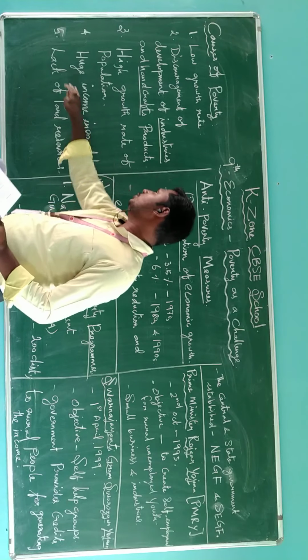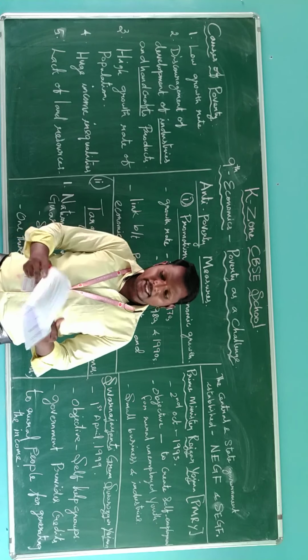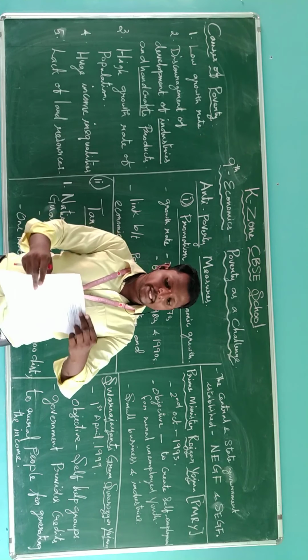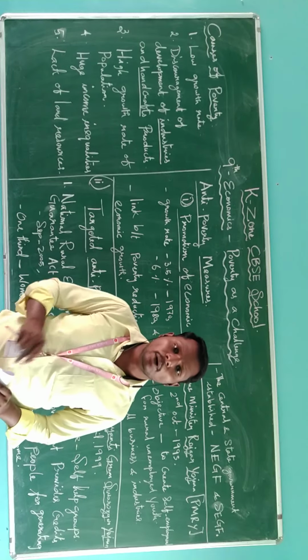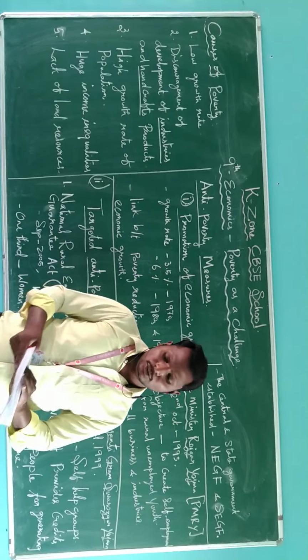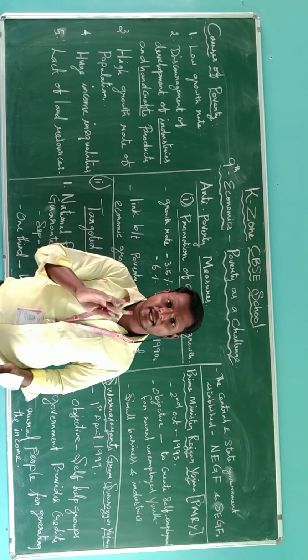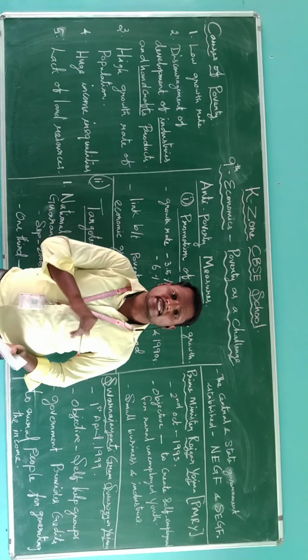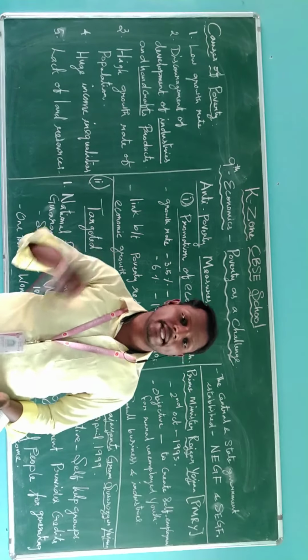The fourth one is huge income inequality. There is a difference between incomes, a huge income inequality between the haves and the have-nots. Huge income inequality makes it difficult to establish government poverty elimination schemes.